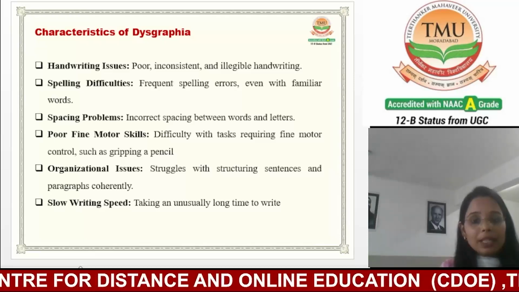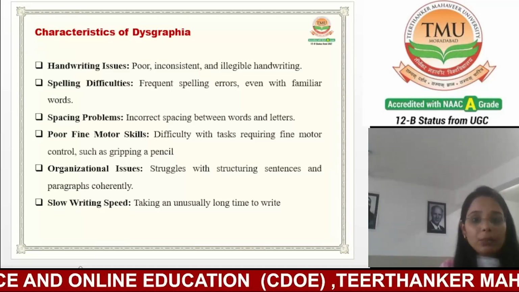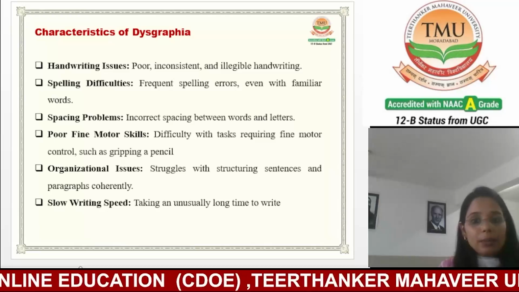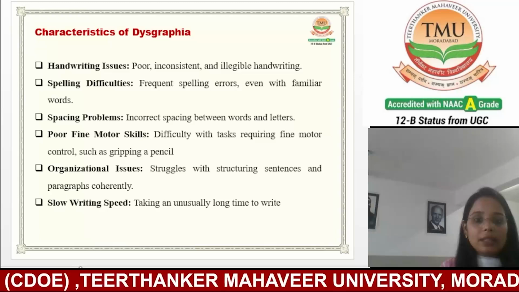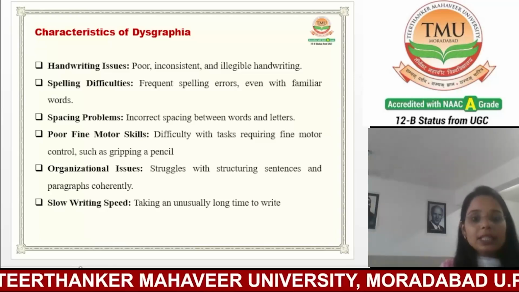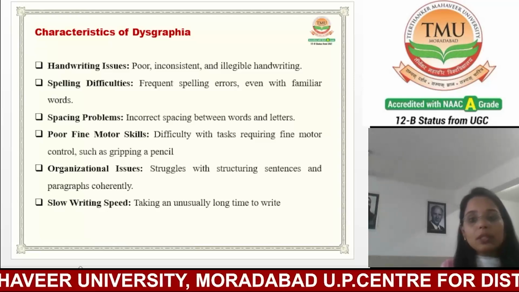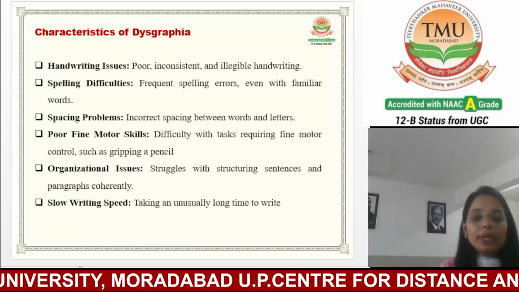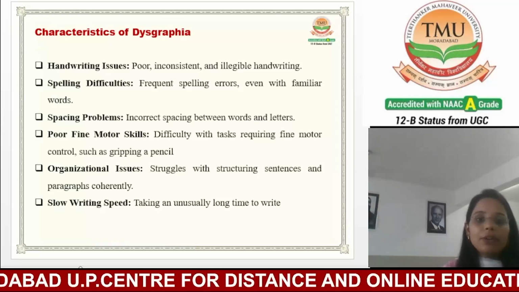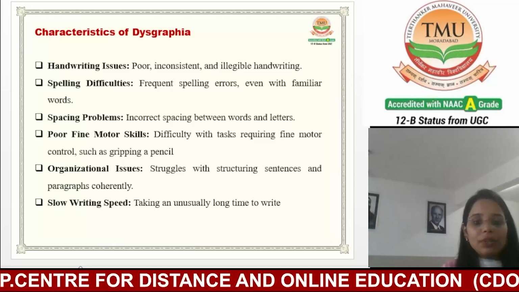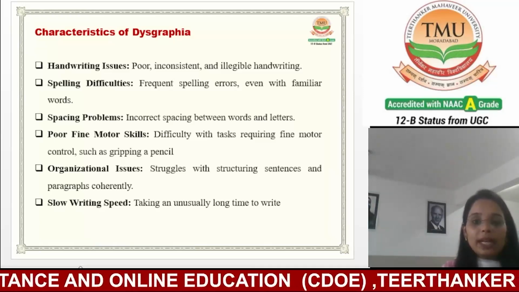The third one is spacing problems: incorrect spacing between words and letters. There are also poor fine motor skills, with difficulty in tasks requiring fine motor control such as gripping a pencil. The next one is organizational issues. The students will struggle to structure sentences and paragraphs coherently. And the last one is slow writing speed. A child suffering from dysgraphia may take an unusually long time to write a sentence or a paragraph.